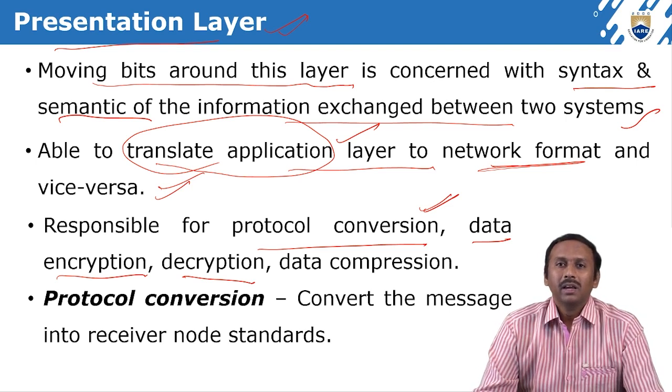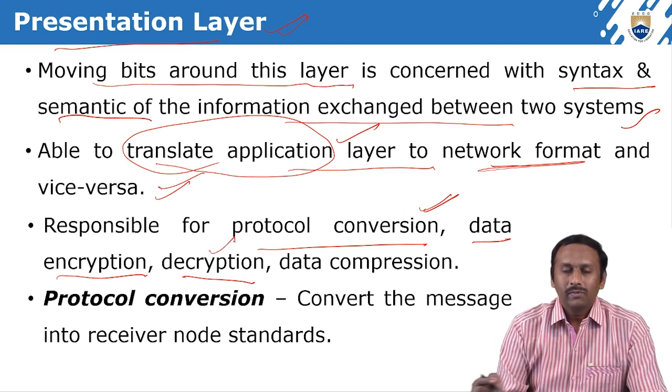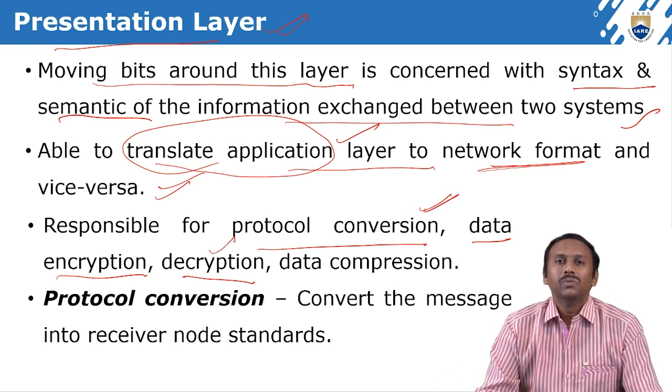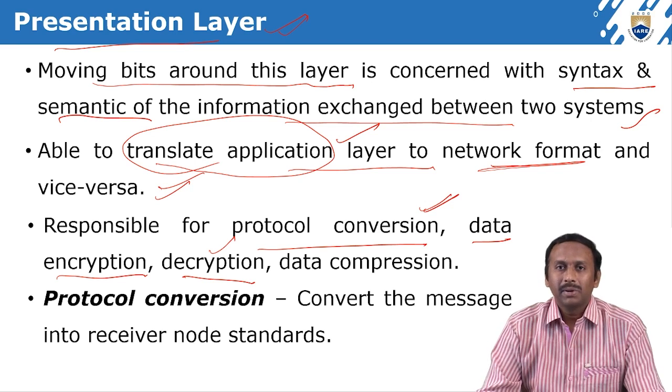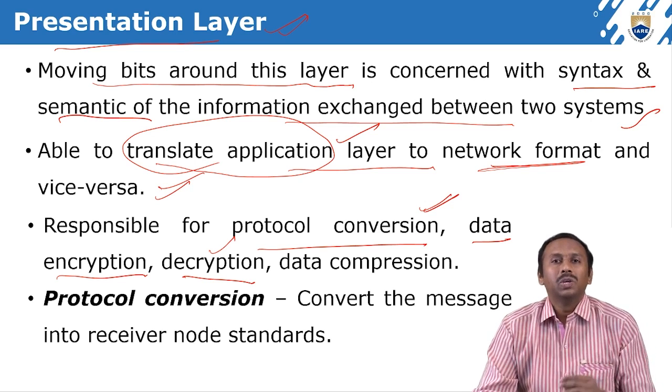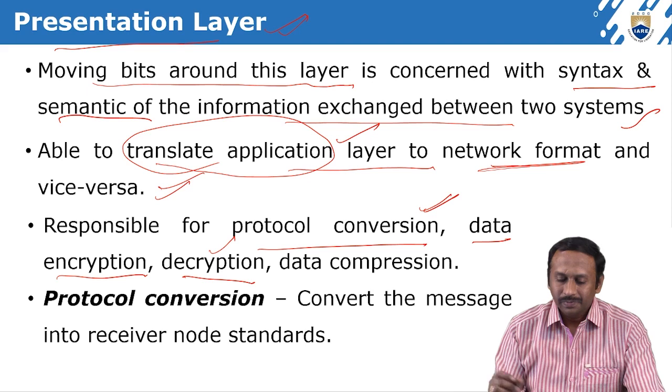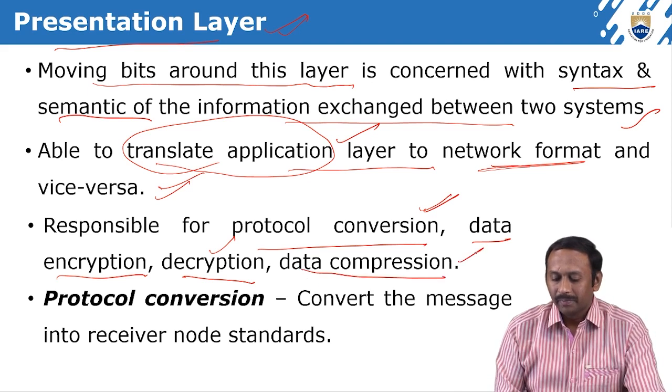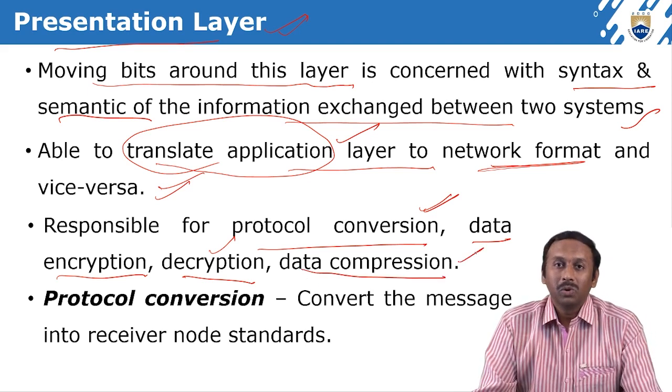Ciphertext is a format that is not understandable. Decryption means that after performing the decryption operation, we get the plain text. Plain text is nothing but the human-understandable format. Data compression, right? Everybody knows what compression is.